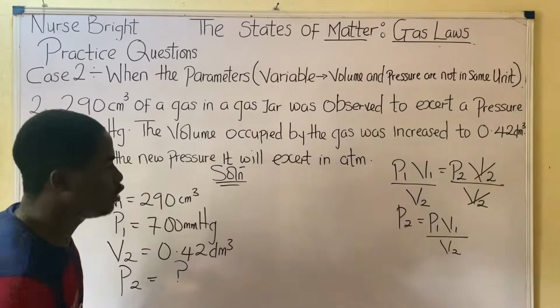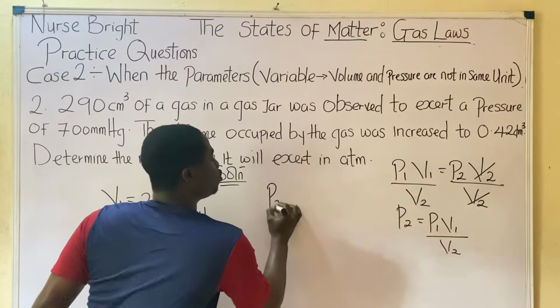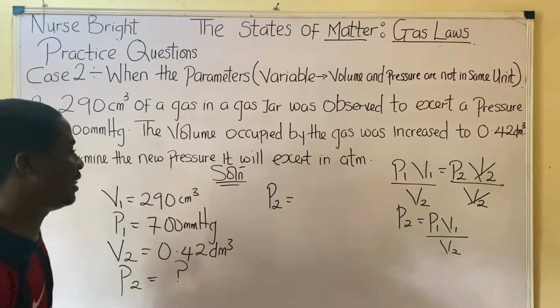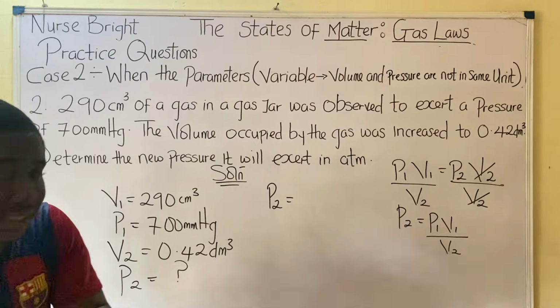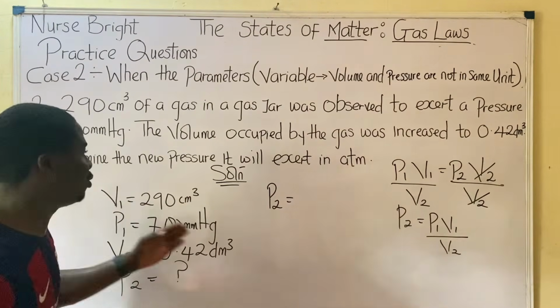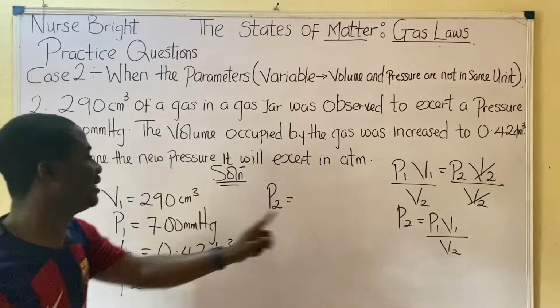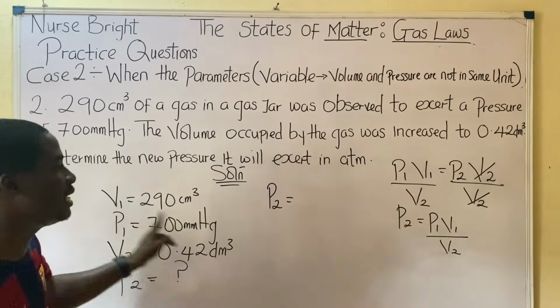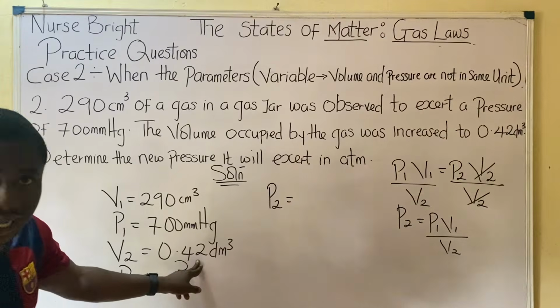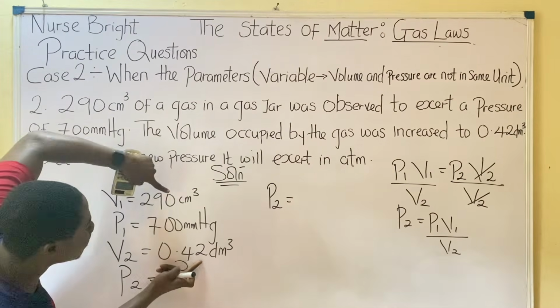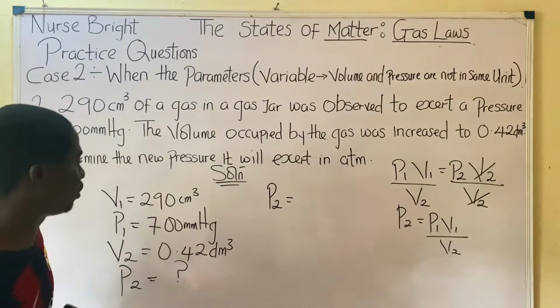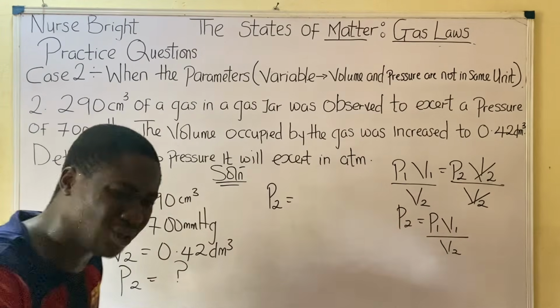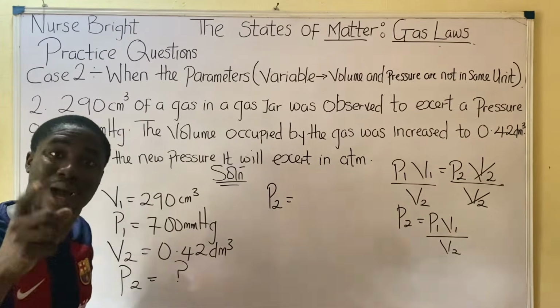Hope you get it. So you as a student, I know some persons will just say, okay, these are the values given, then let me start inputting. Don't do that. P1 is 700, times V1 is 290, divided by V2 is this. Don't do that. Make sure that they are in the same unit, the volume, okay? Because these were the two given to us. Make sure they're in the same unit. So that's why I taught you how to convert.